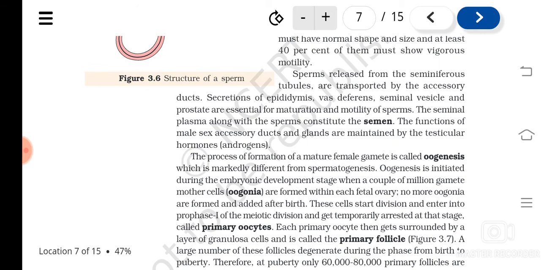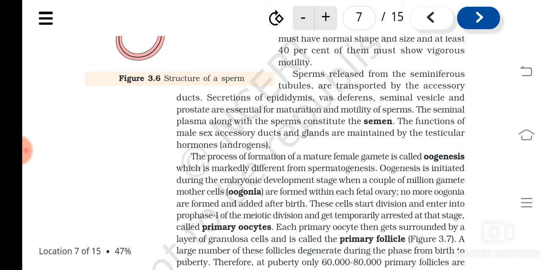Understood? In the fetus, when organogenesis happens, the ovary is forming, and during the ovary formation itself the gamete mother cells called oogonia are formed, like spermatogonia. They are not formed after delivery, after the birth of the child. Whatever is formed is formed during organogenesis in the fetal stage.